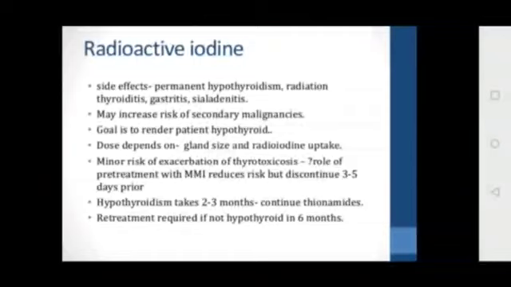There is a minor risk of exacerbation of thyrotoxicosis; pre-treatment with methimazole reduces the risk, but it is discontinued 3 to 5 days prior. Hypothyroidism takes about 2 to 3 months, so continue thionamides. Retreatment is required if not hypothyroid in 6 months.